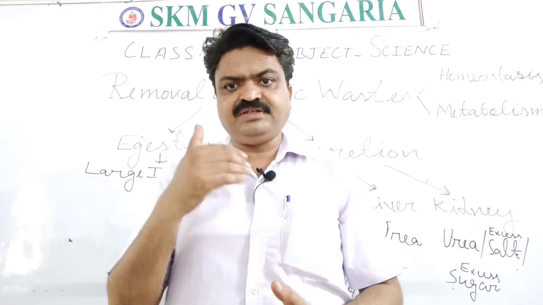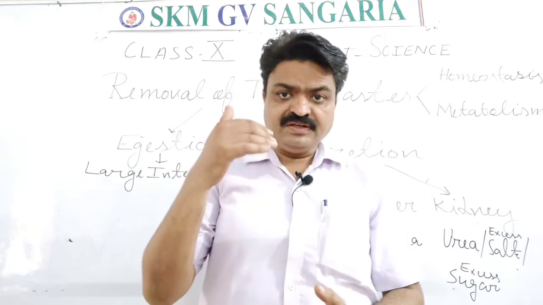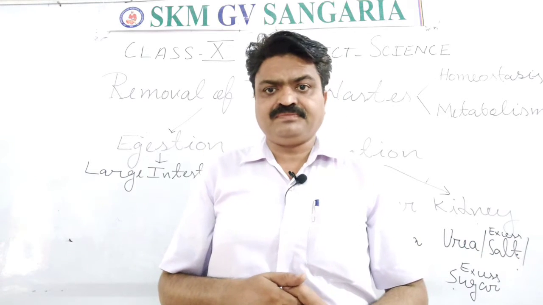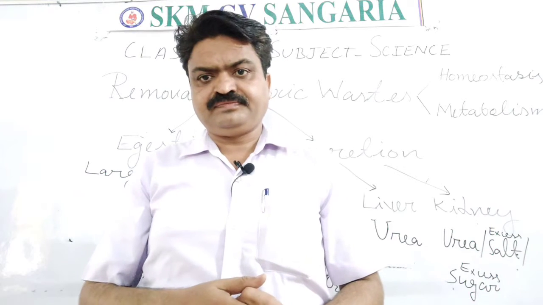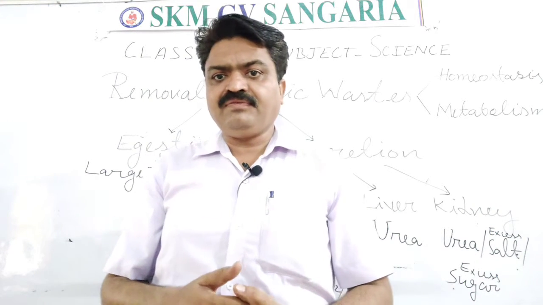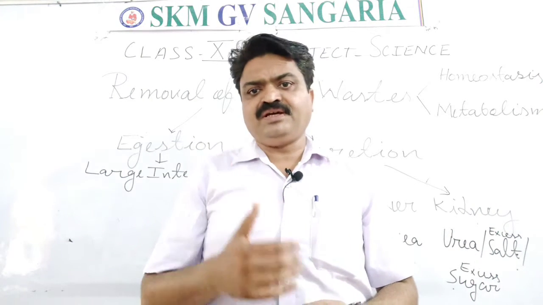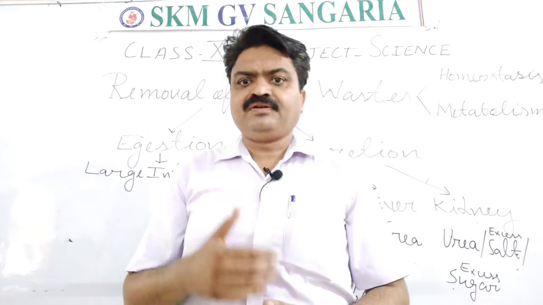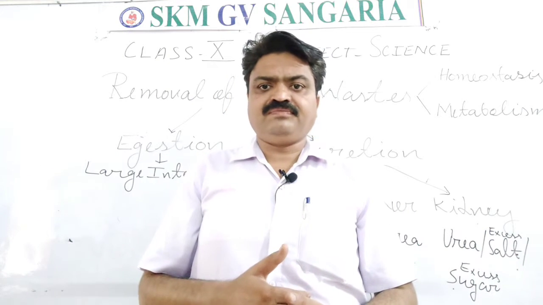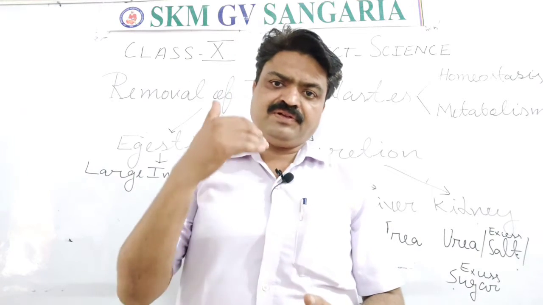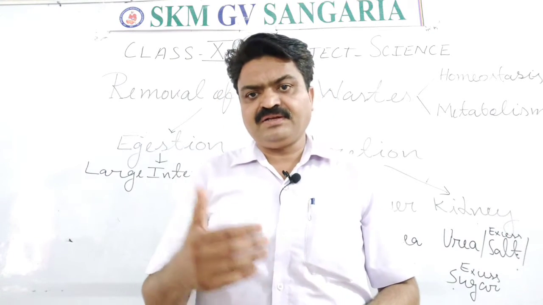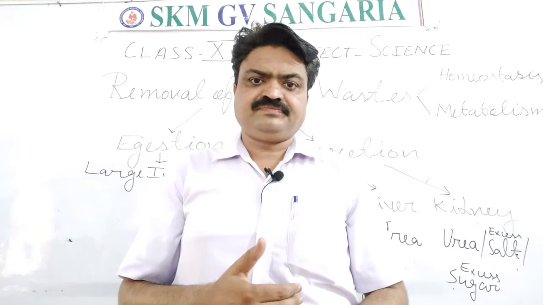Now, what is egestion? Egestion is the last step of nutrition, students. Nutrition has 4 different steps: ingestion, digestion, absorption and assimilation, and after assimilation there is egestion.